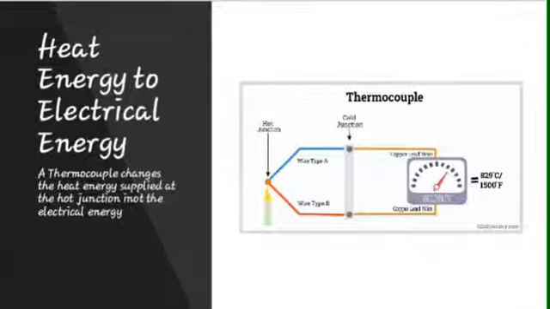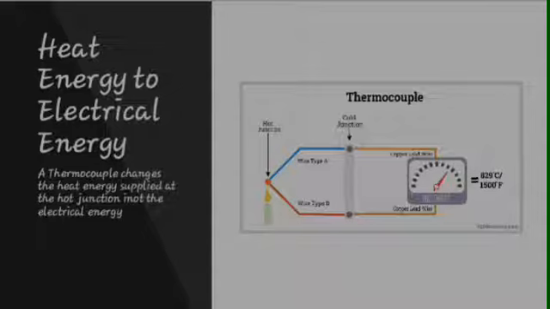The next example is heat energy to electrical energy. Example is a thermocouple. A thermocouple changes the heat energy supplied at the hot junction into the electrical energy. Thermoelectric generators could be used in the power plants to convert waste heat into additional electrical power, and in automobiles as automotive thermoelectric generators to increase fuel efficiency.